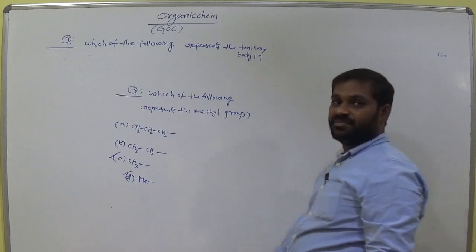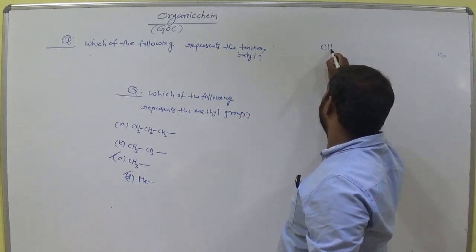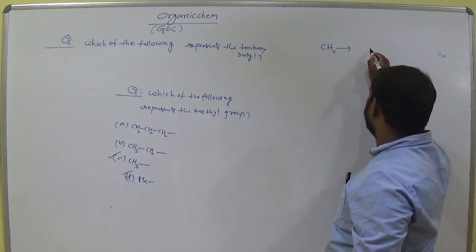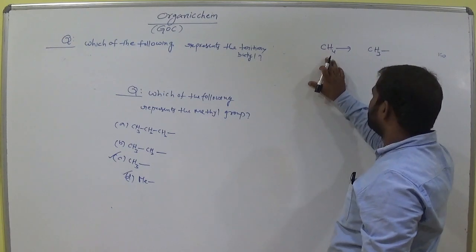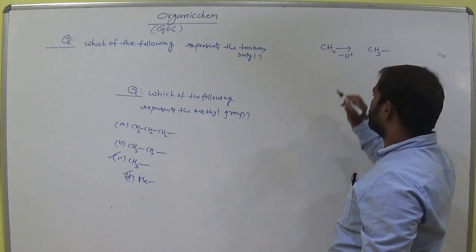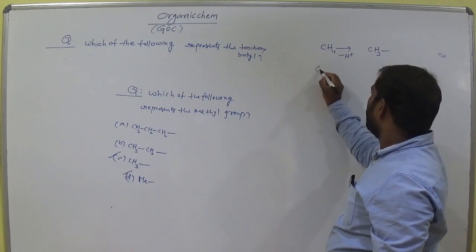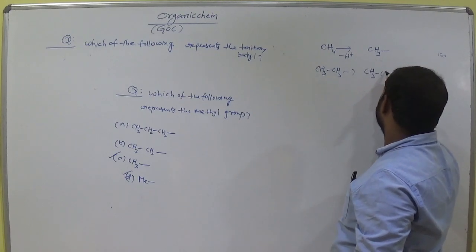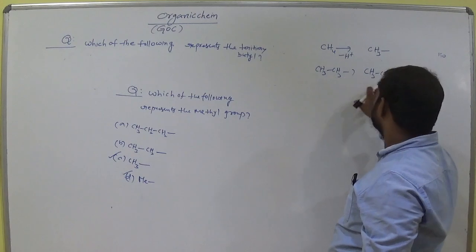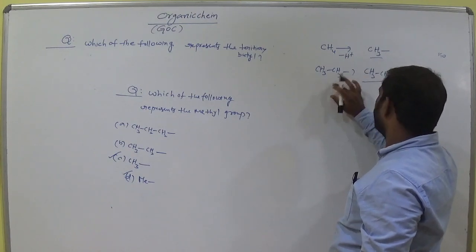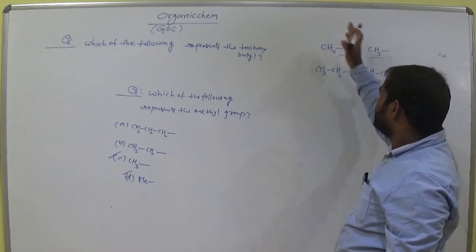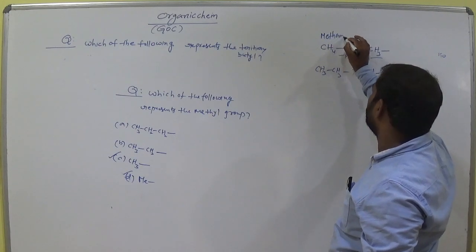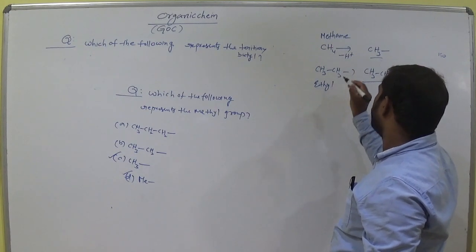Already I discussed methane. This is the formula for methane. Methane is an alkane. Remove one hydrogen, then it is CH3. Methane, after loss of one hydrogen, is called methyl. And this is ethane, am I right? Ethane, remove one hydrogen from here, and this is called ethyl.